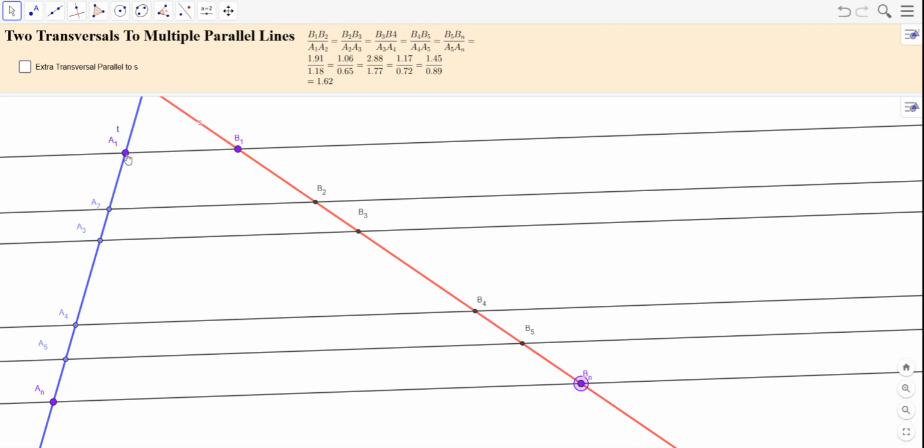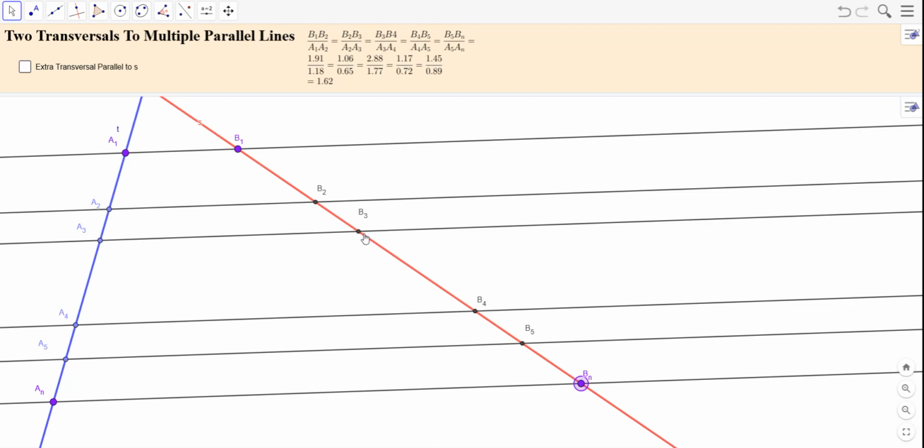And it turns out that we have proportional lengths. So if you take the length from B1 to B2 and divide it by the length of A1 to A2, you get some number. And if we take B2 to B3 and divide it by A2 to A3, we get the same number.